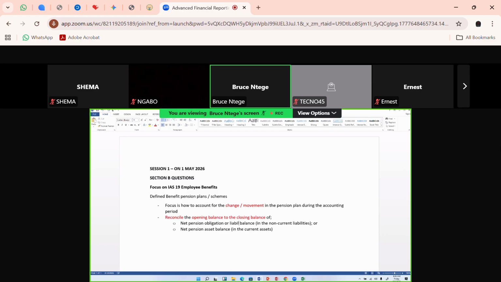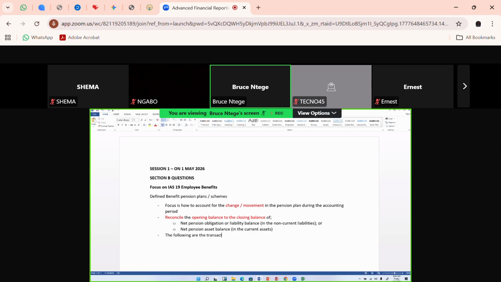So for those of you reading textbooks that call it a net pension liability, it is correct. It can be either a net pension liability or a net pension asset. All we are focused on here is how to account for that change in the pension scheme. Now, in reality, when you're accounting, the following are the transactions.